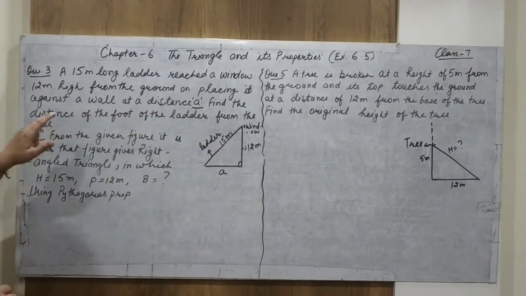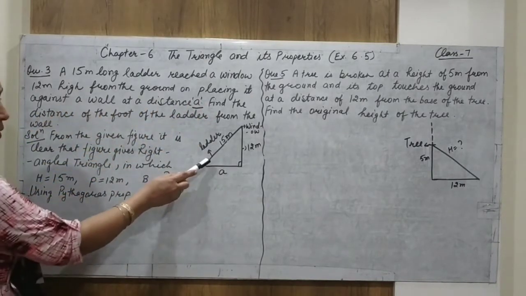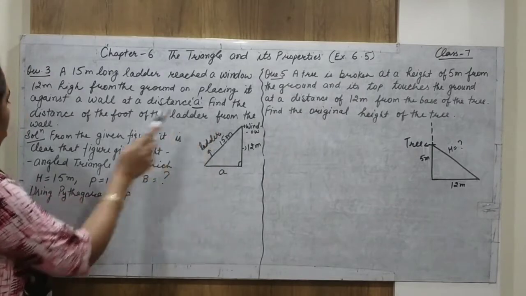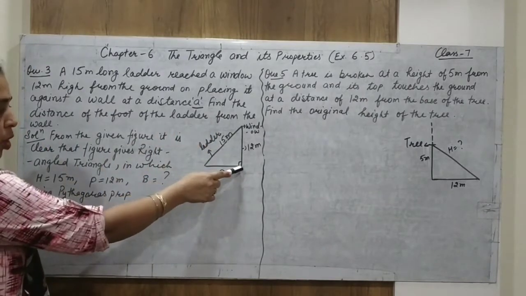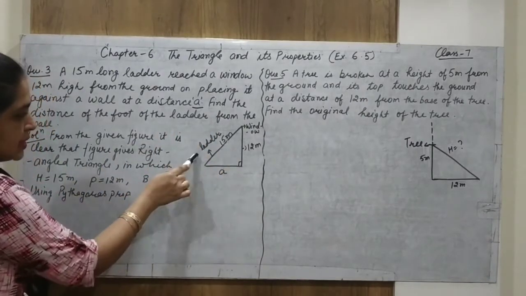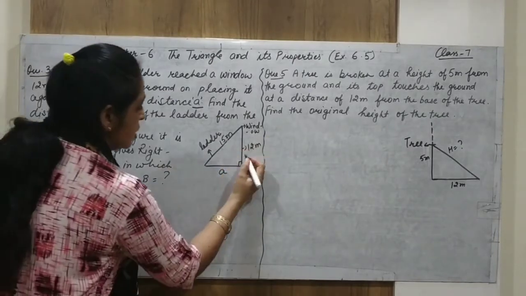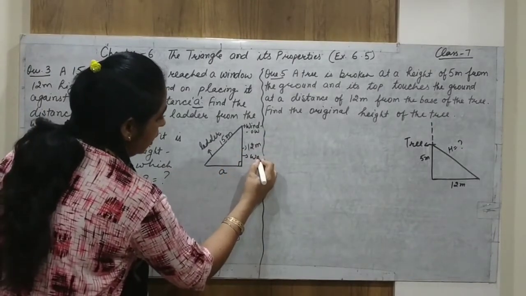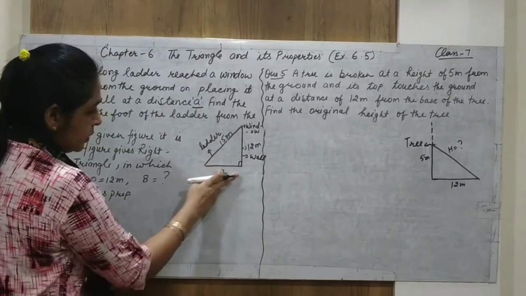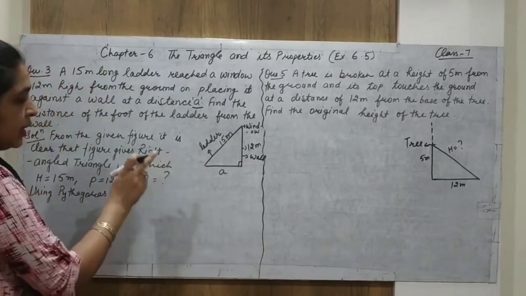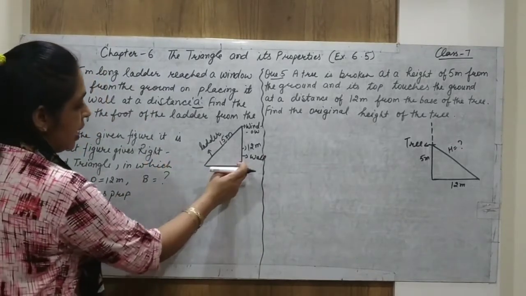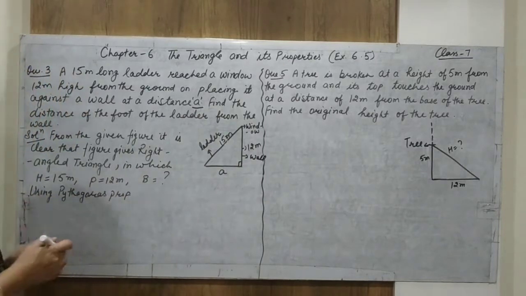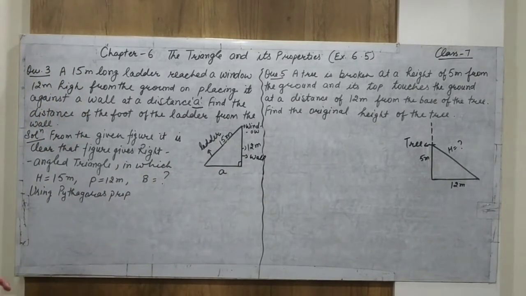Find the distance of the foot of the ladder from the wall. Now this is the wall, this is the ladder, and this is the window. The distance between the wall and the ladder is A. I hope this question is clear to you.